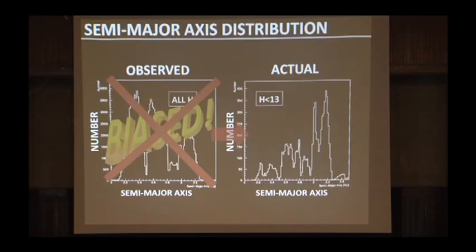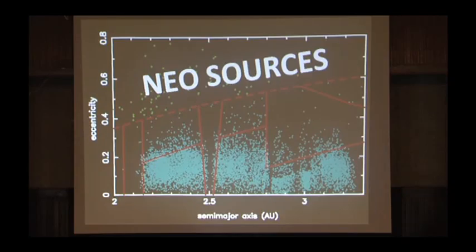And it's even worse than that, because you would hope that if all the asteroids were the same, had the same reflectivity, that they were the same brightness, then it would be pretty easy to figure out this distribution from this distribution. But in fact, it gets even worse, because the asteroids that are closer to us have the highest reflectivity, and the asteroids that are furthest from us have the lowest reflectivity. So the further away they get, the harder they are to see. And so we have to take all these things into account when we want to try and identify how many near-Earth objects there are.